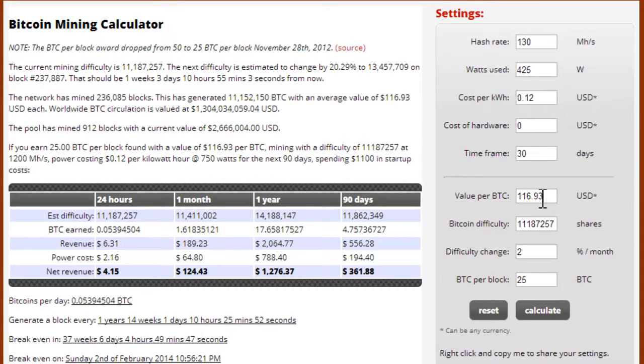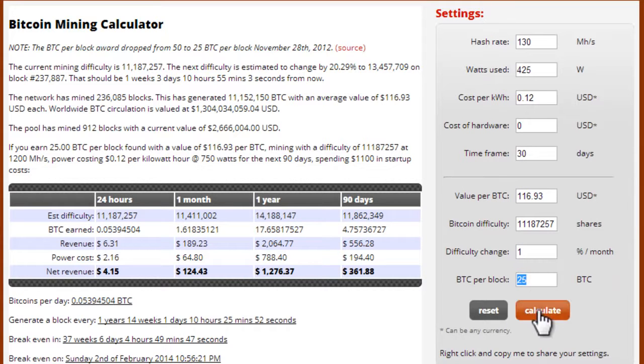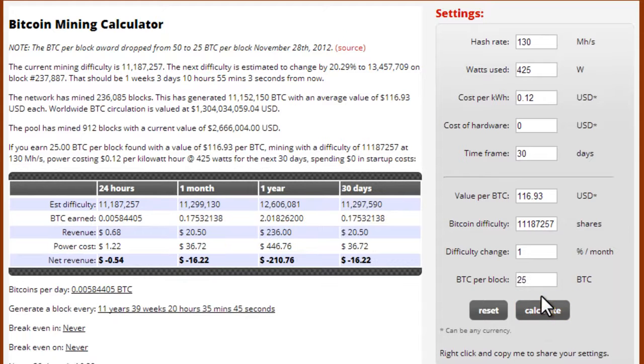Now, today, Bitcoin is worth $116. We'll keep the difficulty just whatever it says, because that'll change. And the difficulty percent per month, I'm actually just going to keep that at 1. And this is 25, which is correct. And I'll just click on calculate and let's see how much I'll make.